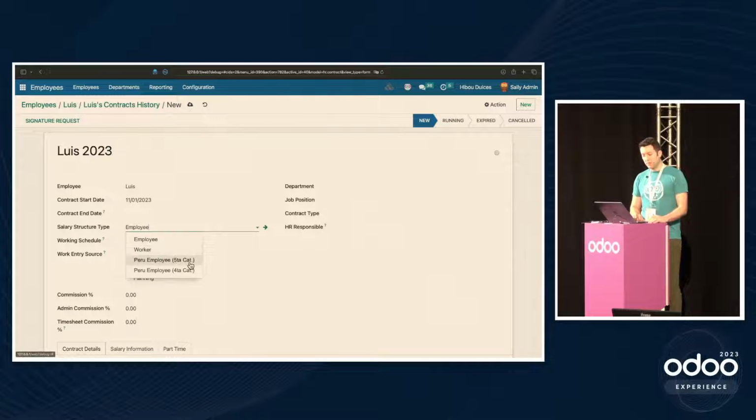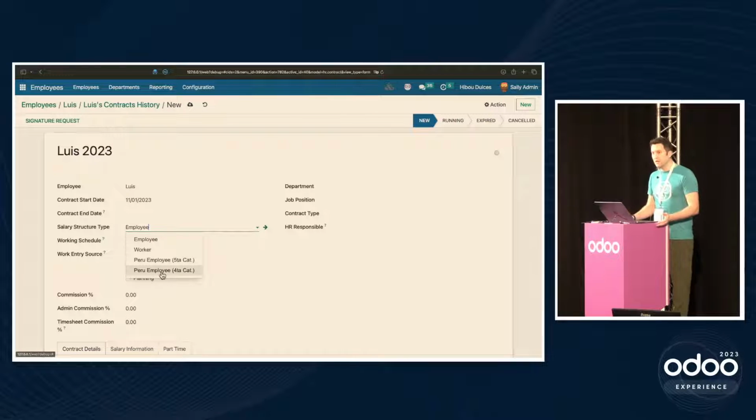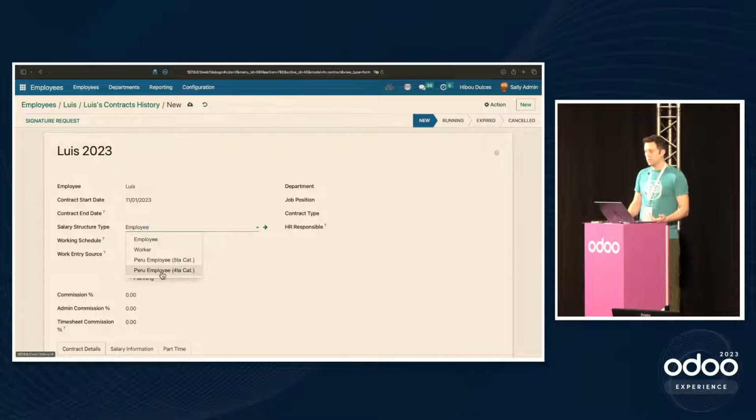And here we can pick one of our available structure types. We have a 4th category employee and a 5th category employee. There is no 6th category employee, and 1 through 3 is more for rental income and things like that that don't really apply for payroll. For what it's worth, the 4th category is interesting because it's kind of a professional, self-employed kind of thing. So why would it be in our payroll? Well, because the timesheet mechanisms and things like that can allow these people to enter timesheets into your system and for you to be able to report on what you would actually owe them instead of necessarily getting an invoice at the end of the month.